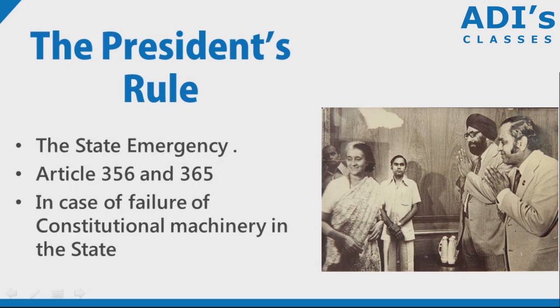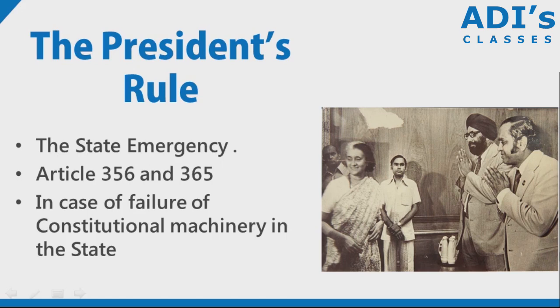However, it is up to the governor to send a report to the president saying that there is a failure of constitutional machinery in the state. So the report of the governor to the president will convey whether there is a failure of constitutional machinery or not. Again, this is also subject to judicial review. We will see that as we go ahead in the videos to come.